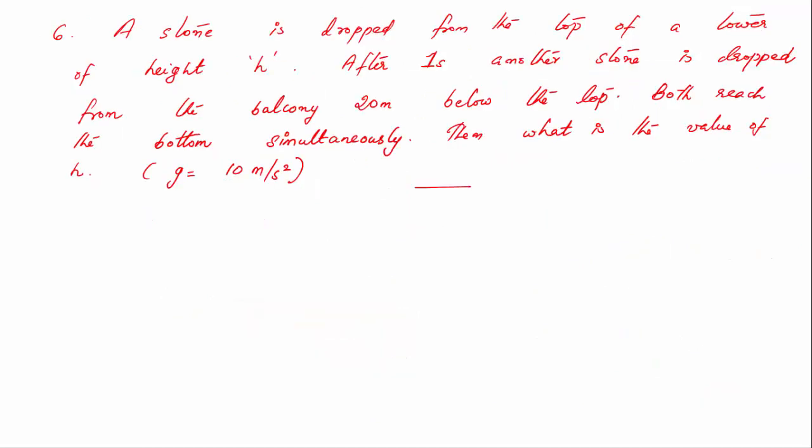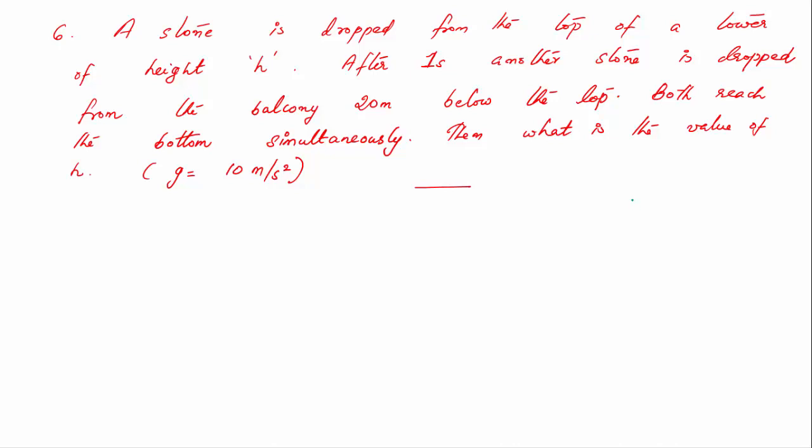So the sixth problem, a stone is dropped from the top of a tower of height h. After 1 second, another stone is dropped from the balcony 20 meters below the top. Both reach the bottom simultaneously. Then what is the value of h?